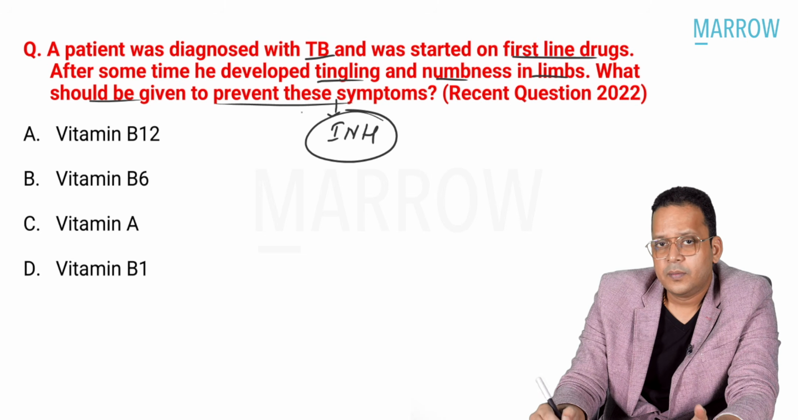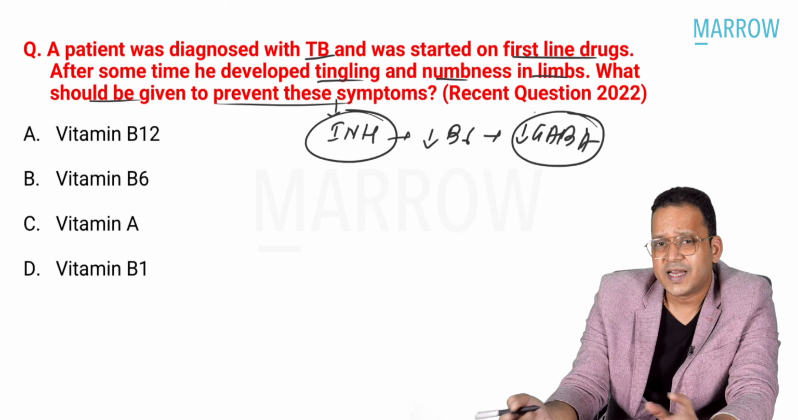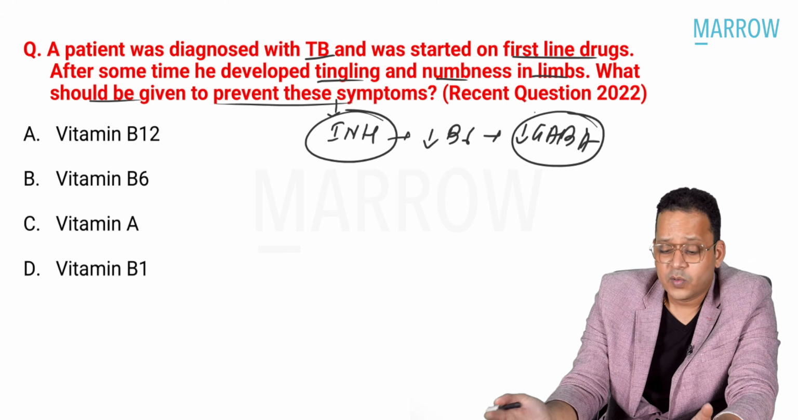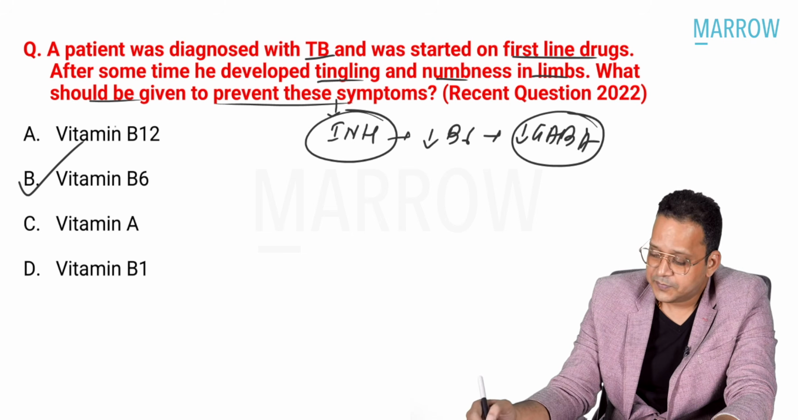Why? Because it decreases what? Vitamin B6. And decrease in B6 decreases what? GABA. That is the reason why we are having these side effects called neuropathy. What will I give back to the patient? Obviously what? Vitamin B6, isn't it?